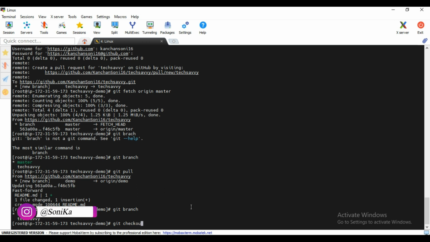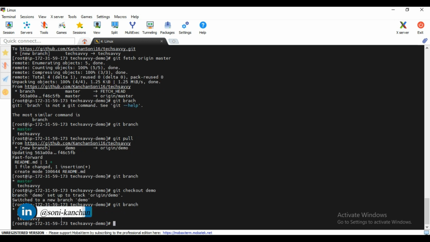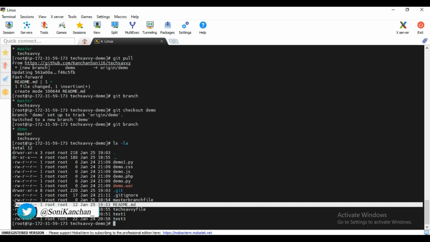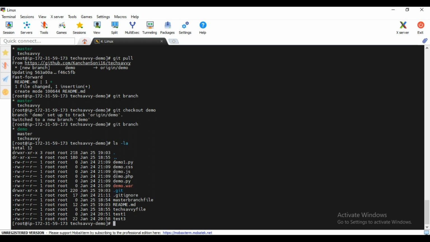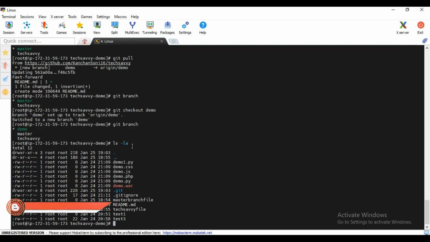For that we need to do git checkout and the branch name, enter. What it is showing: switched to new branch. And if you do it again, we have got the demo branch also. If you do ls -la, you will have the readme file here in this particular branch. This is one way of pulling the code in the existing local repository.